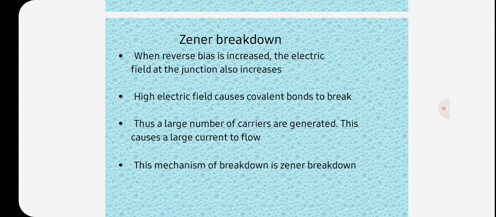So, actually, what is a Zener diode? A Zener diode is a PN junction semiconductor device designed to operate in the reverse breakdown region. The breakdown voltage of a Zener diode is carefully set by controlling the doping level during manufacture.